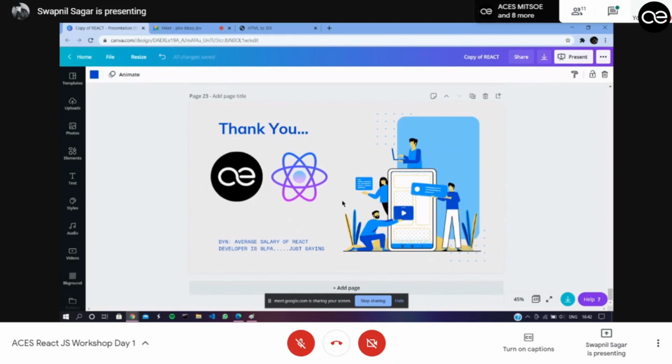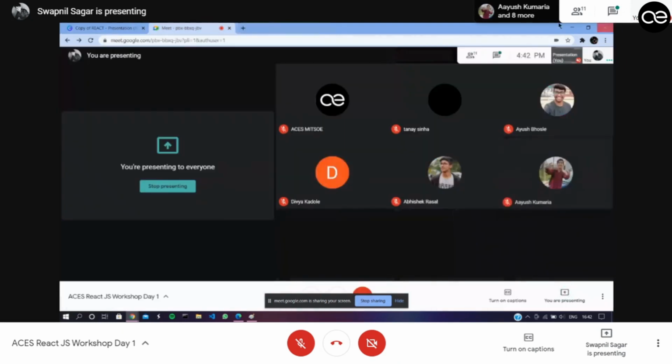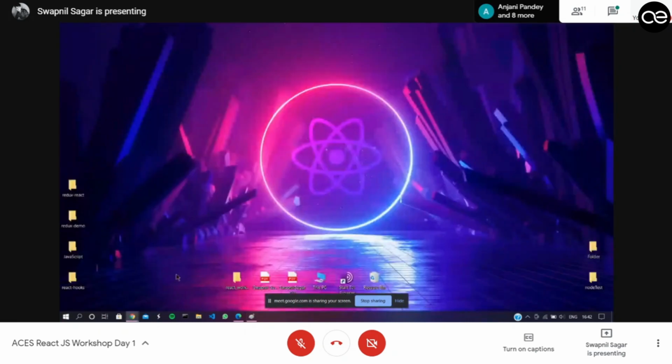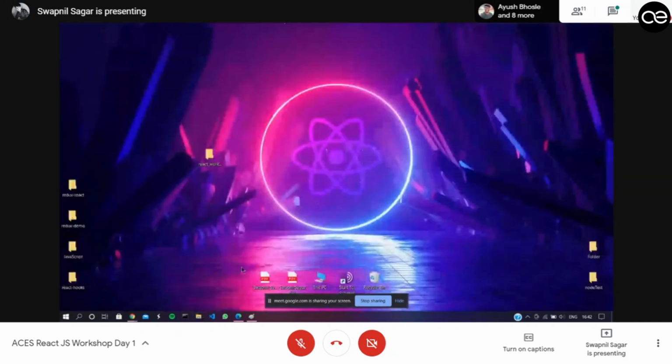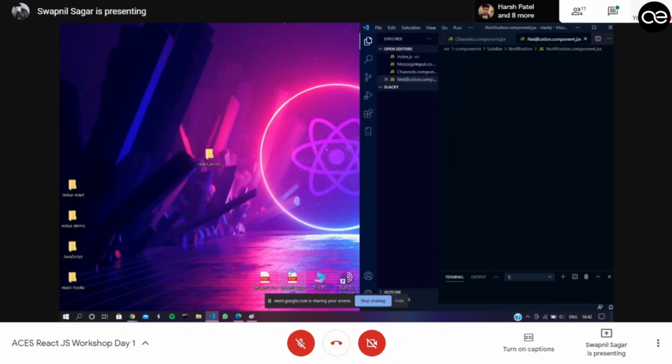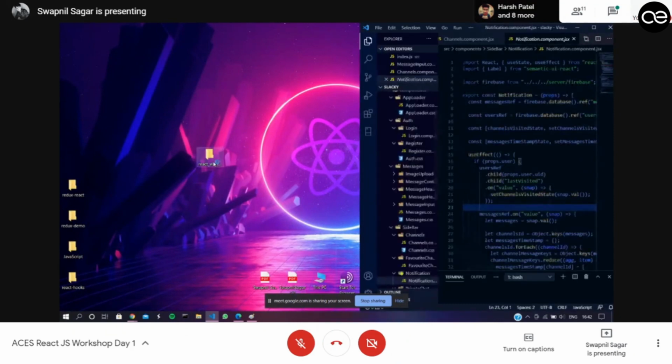Now let's start with creating a React app. Here on my desktop, I've created a folder called React Workshop. It is an empty folder. Nothing is there. Now let's initialize a React application in that. I will open my Visual Studio Code, and I will definitely recommend that if you're working on React, you should go for Visual Studio Code.